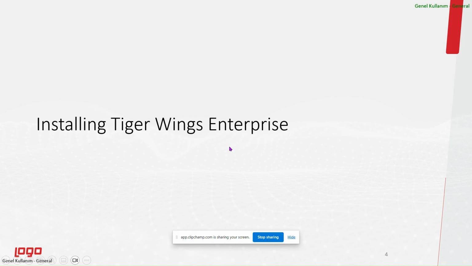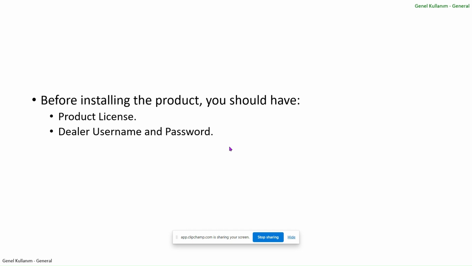Of course, dear Emma. To install TigerWings Enterprise, we should have two things. The first one, you should have a license key, and the second one, you should have the dealer username and password. After you prepare them, we can start.